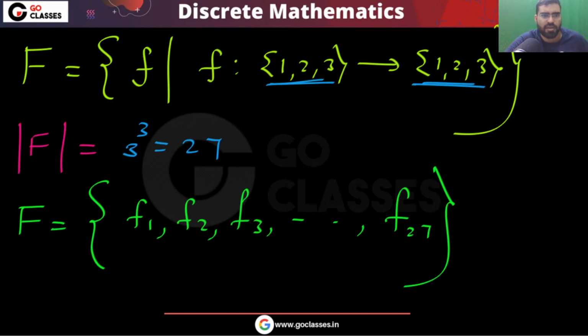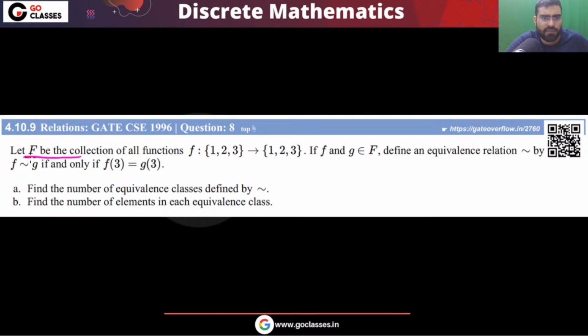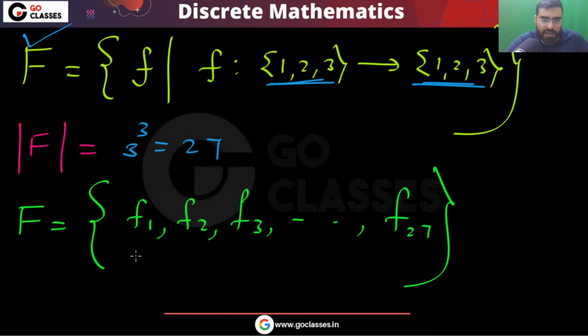Is this clear? First you understand the base set. Focus on the base set. What is the base set? Look at the question. The question is saying that F is a collection of all functions from here to here. This capital F is a set of all functions from {1, 2, 3} to {1, 2, 3}. In this capital F you have all the functions f1, f2, f3, up to f27. So 27 functions are there, and this is your base set.